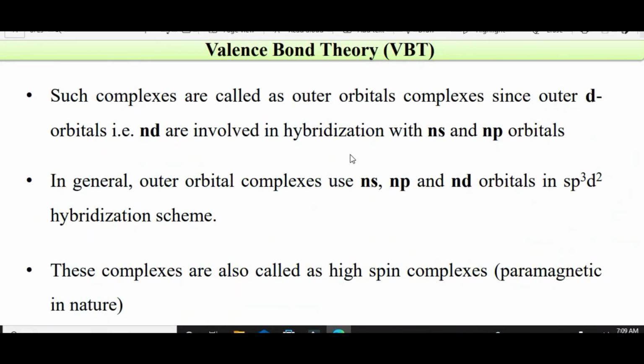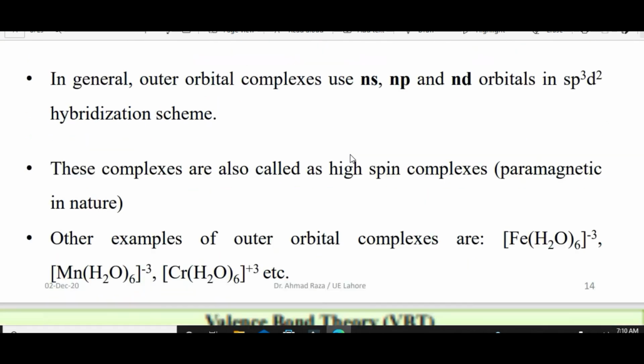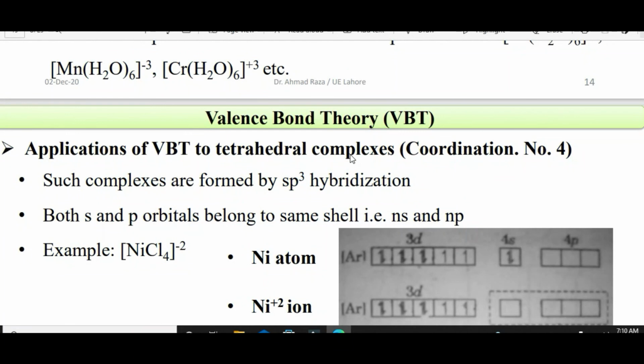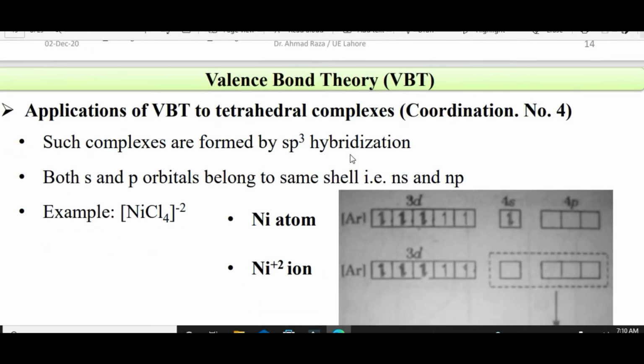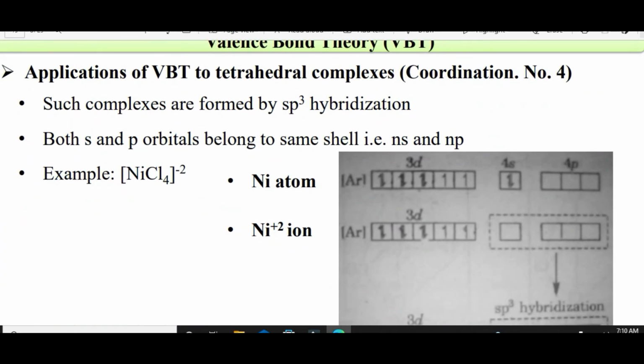Valence bond theory. These complexes are called outer orbital complexes since outer d orbitals, nd, are involved. n means the valence shell orbitals, n minus 1 means one before the valence shell. Here we will talk in the next video about the applications of VBT to tetrahedral complexes. Thanks for watching.